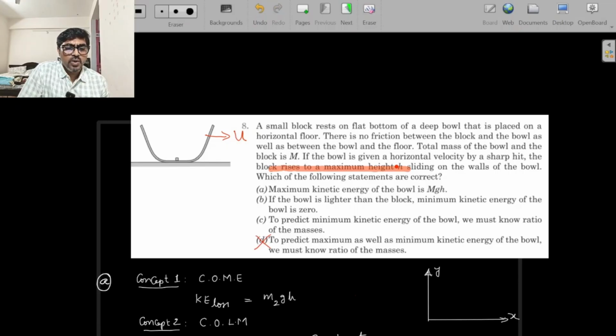So can you tell me why so? Because what I see is that maximum kinetic energy he is talking about. To find maximum kinetic energy, I don't need to know the mass of the blocks or the mass of the bowl. I know that maximum kinetic energy of the bowl would be in the beginning only. Minimum maybe I need to verify what happens, but maximum I know it. I don't need to know the masses. That's why option D is eliminated. So we need to focus on the remaining options now.